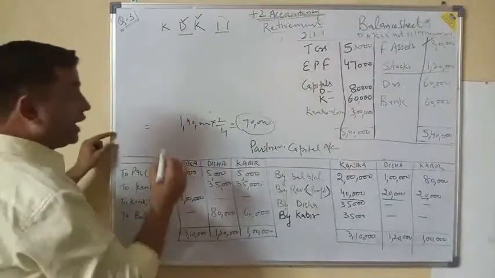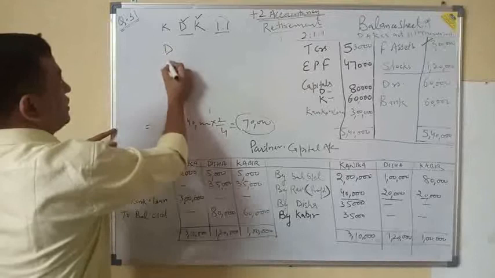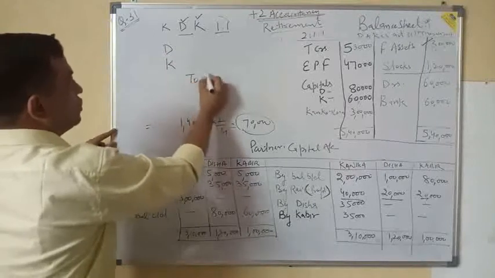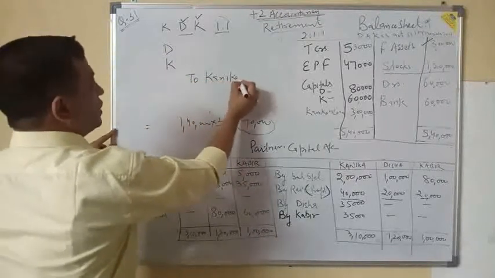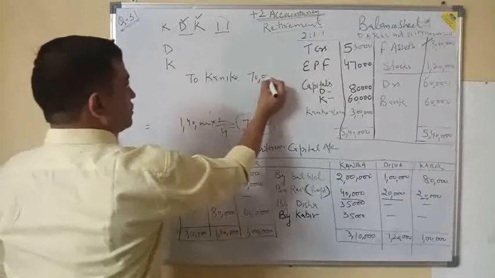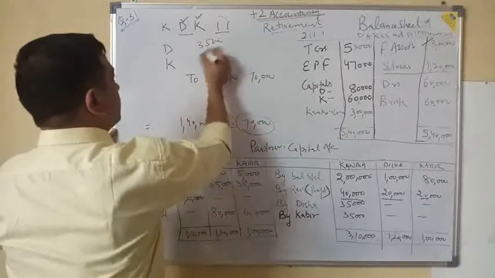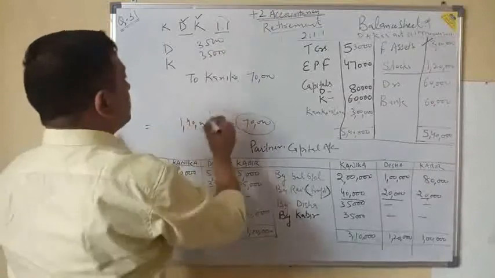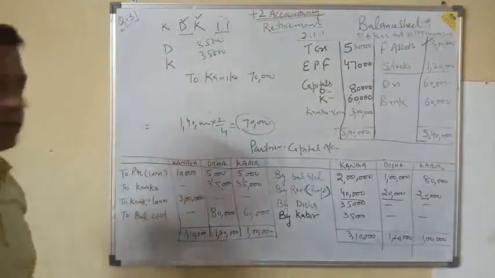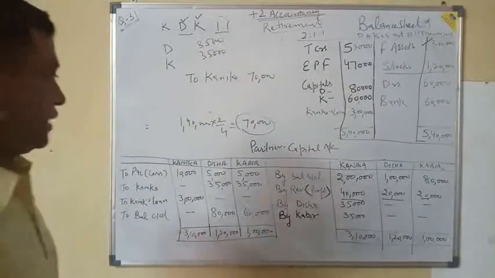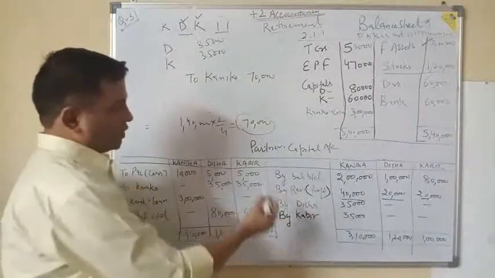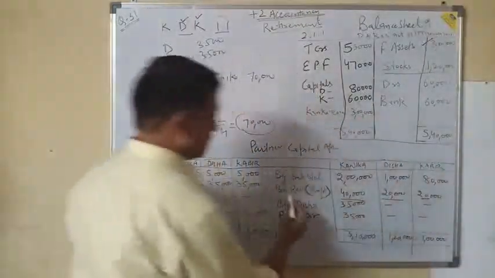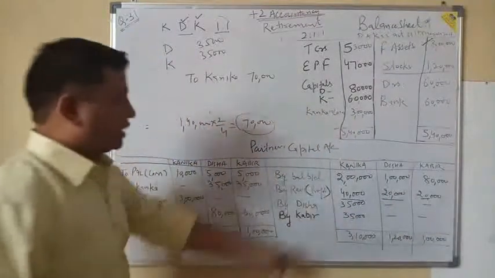So now what entry do you have to make? Disha debit, Kabir debit, to Kanika. Kanika will be given 70,000 of goodwill, and it will be taken from the old gaining partners, 35,000 respectively. Come to this point now: their old balance, and the revaluation profit we have transferred. Now you can see this.